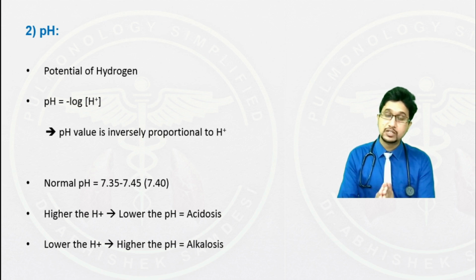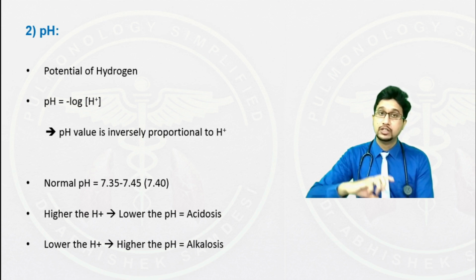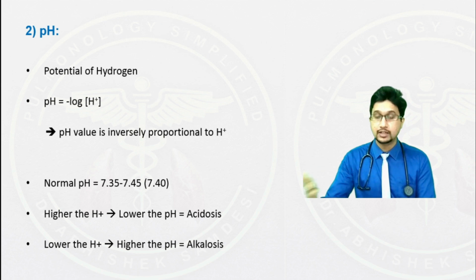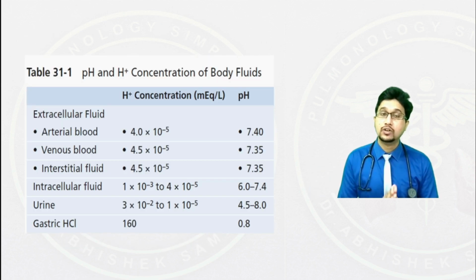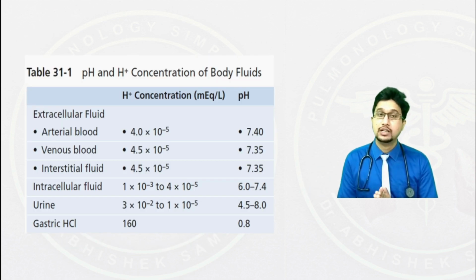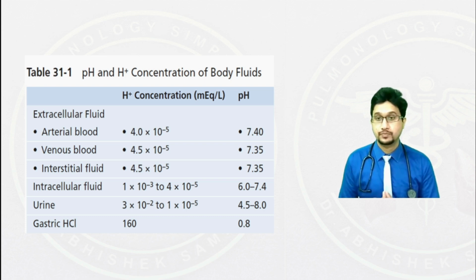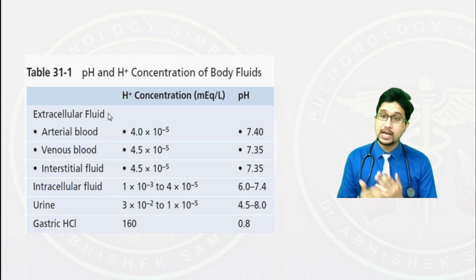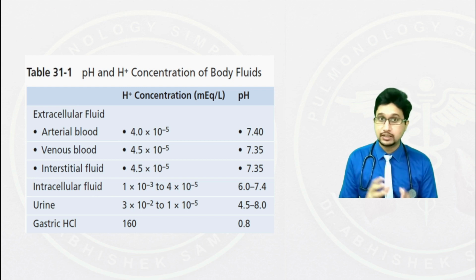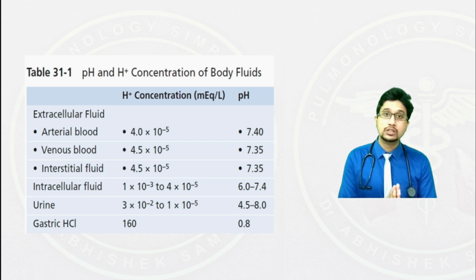This happens when the pH is more than 7.40 or when it is more than 7.45. Let's have a look at the concentration of hydrogen and pH in the body. Let's discuss the extracellular fluid and the intracellular fluid. In extracellular fluid, which is outside the cell, we have the arterial blood, the venous blood, and the interstitial fluid. We are more concerned about the arterial and the venous blood.